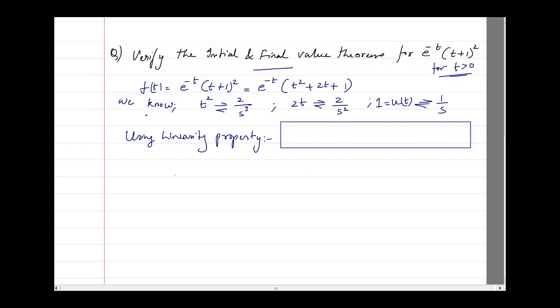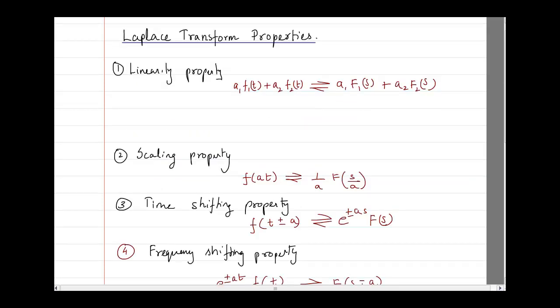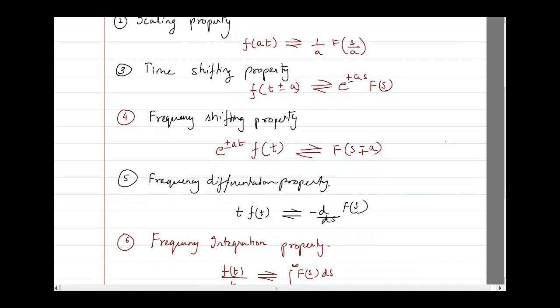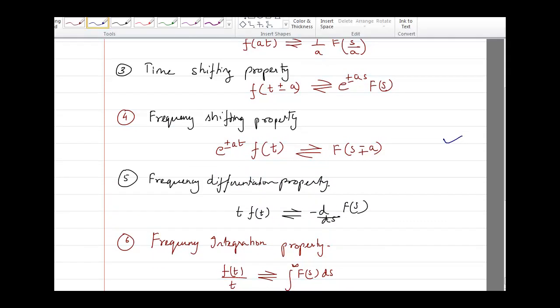Okay, using linearity property, I can say that the transform of t square plus 2t plus 1 for t greater than 0, which I have not written here, will be the sum of 2 by s cube plus 2 by s square plus 1 by s. Which again I can add if I want to, it's okay. Next, I have to multiply this with e raised to power minus t. So which is the property I use? I use the frequency shifting property.